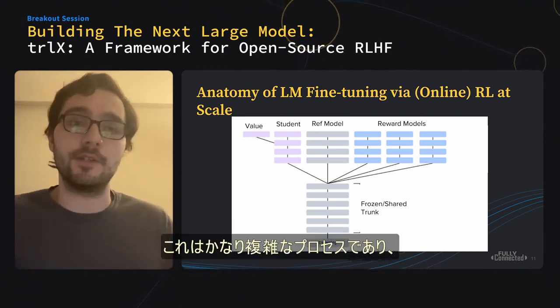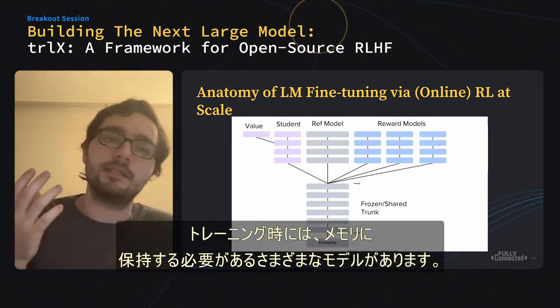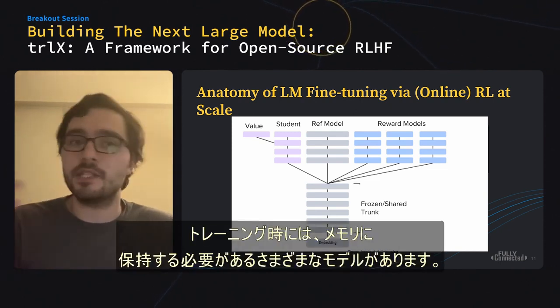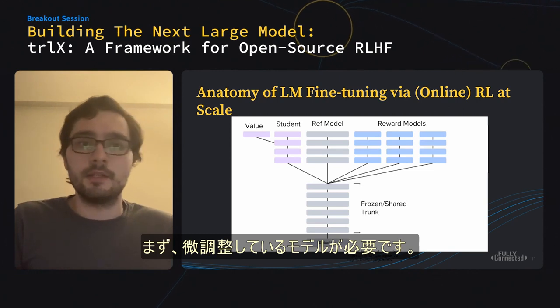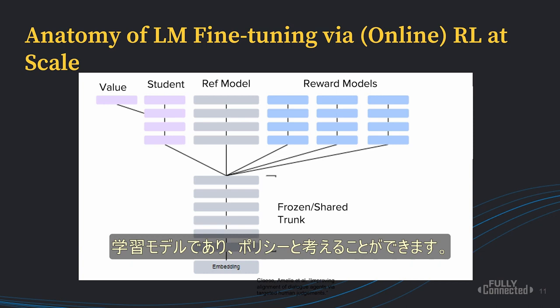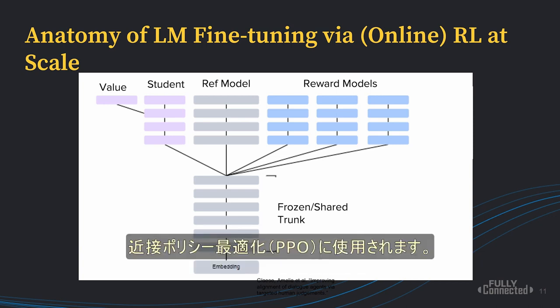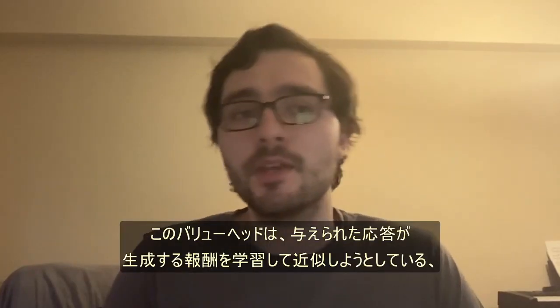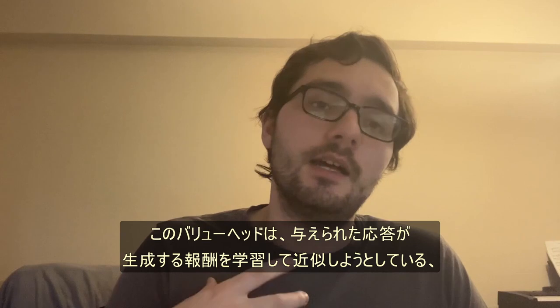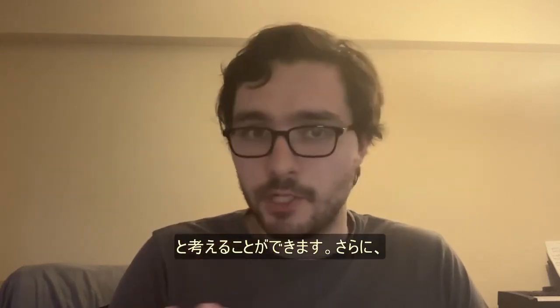So this is kind of a complex process, and at training time, you have many different models which you need to hold in memory. So first, you need the model that you're fine-tuning, the student model, which you can think of as your policy. And you also need the value head of this policy, which is used for proximal policy optimization, or PPO. And if you're not familiar, you can think of this value head as kind of trying to learn and approximate the reward that a given response will generate.